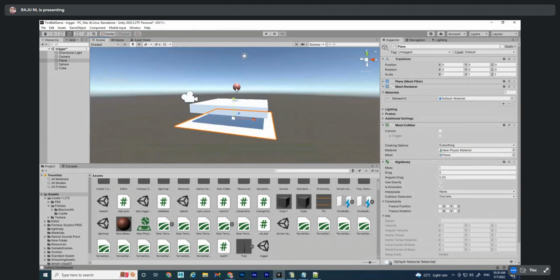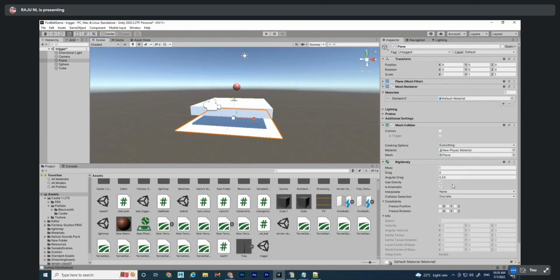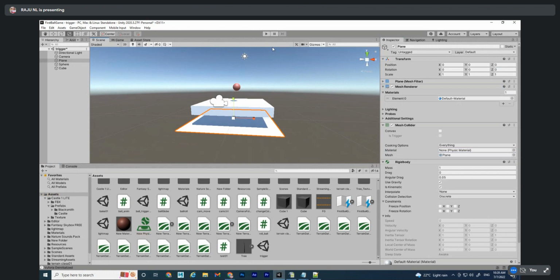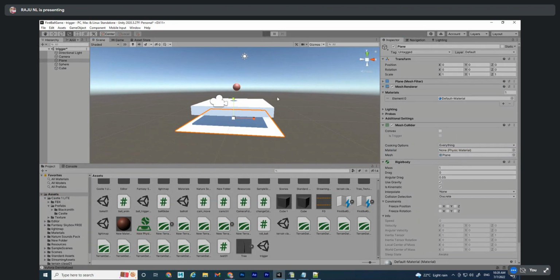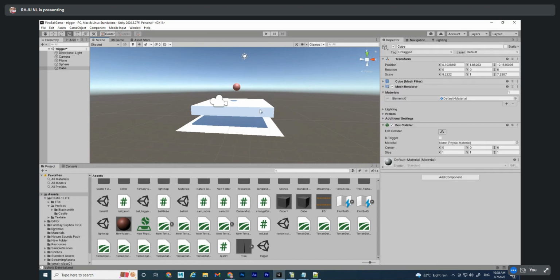Okay, so I'm removing is trigger from the sphere. For this, I'll make it none. Play and check. Yeah, it's working. But for this cube, I'll switch on is trigger. Is trigger. Now check.